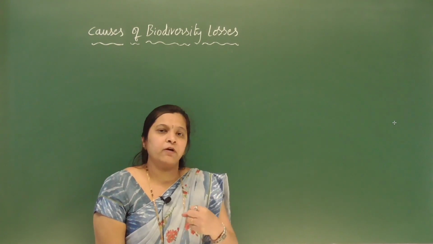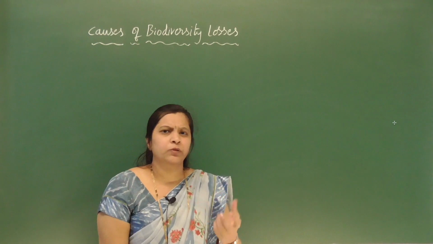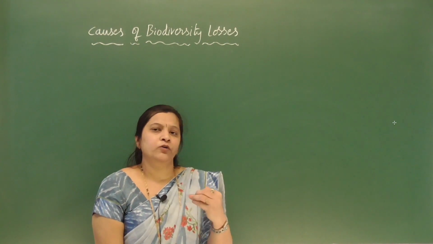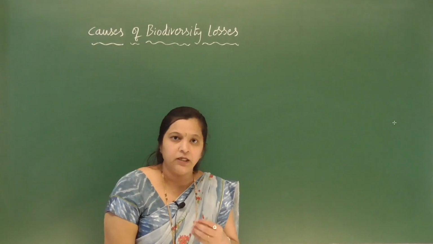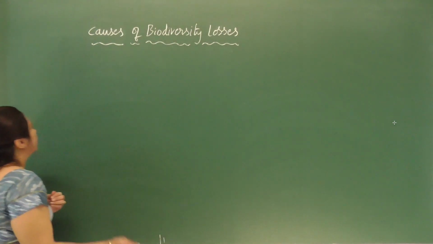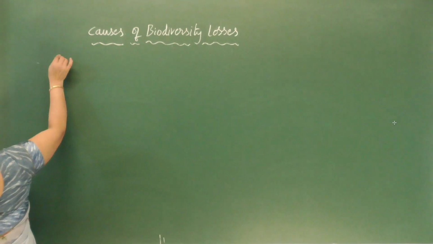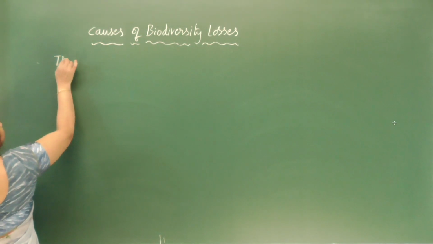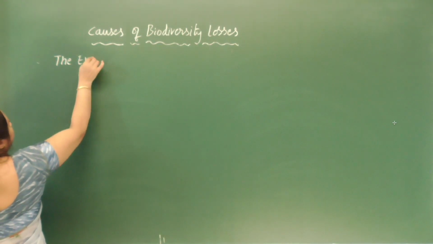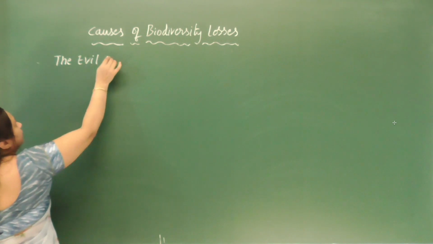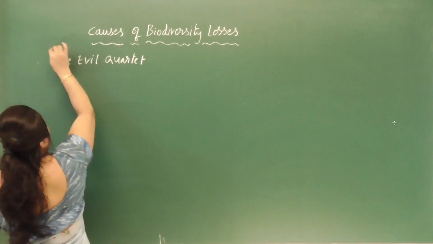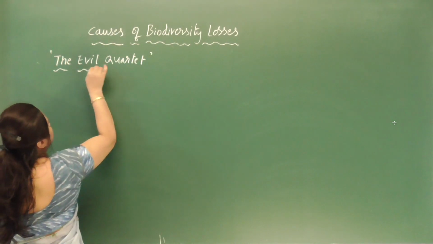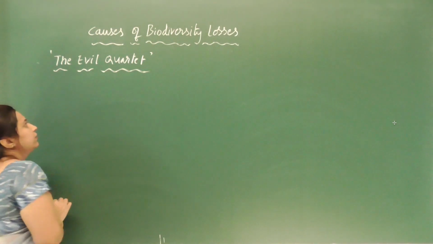There are so many causes, but today we are going to discuss the 4 major causes of biodiversity loss. They are called the evil quartet of biodiversity loss.